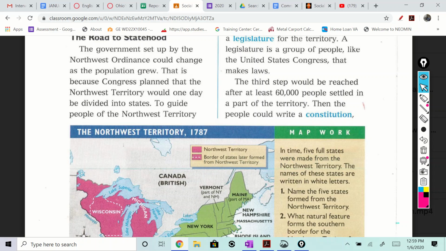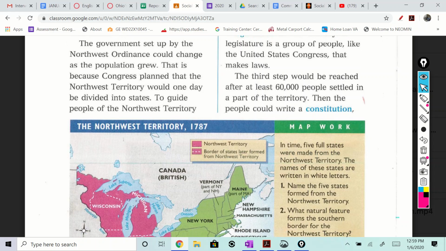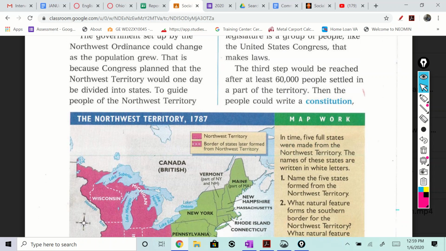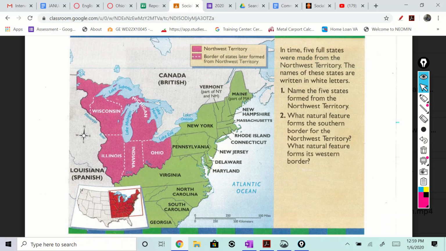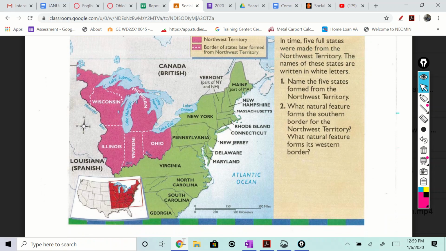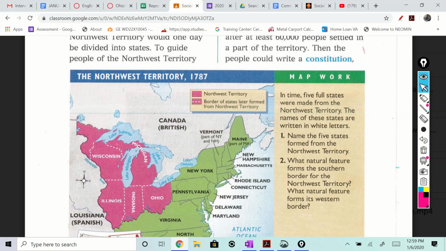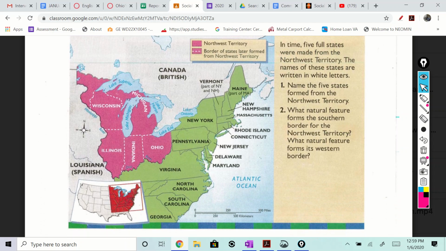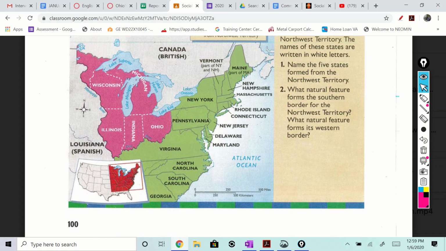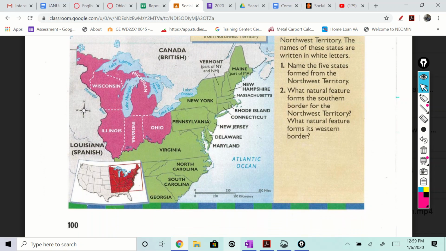And the third step to statehood is that you'd have to reach 60,000 people in that territory. Then the people could write a constitution. So in order for Ohio to become a state, it had to have a legislature, it had to have 5,000 white men and 60,000 occupants in that area, and then they'd have to come up with a constitution. Then they could become a state. So there you have it. That is page 100.